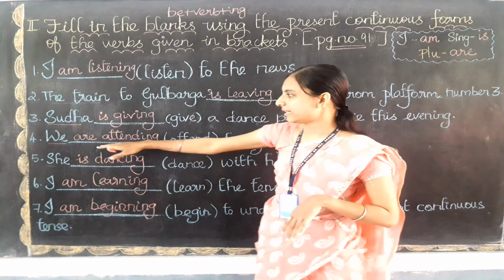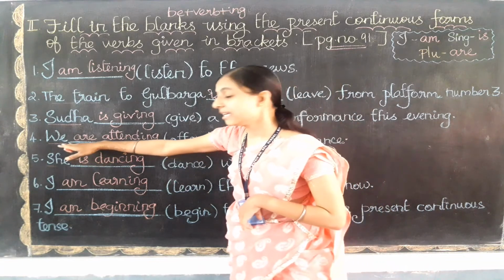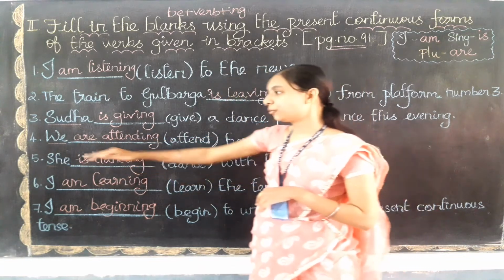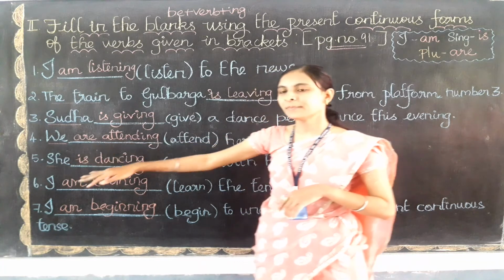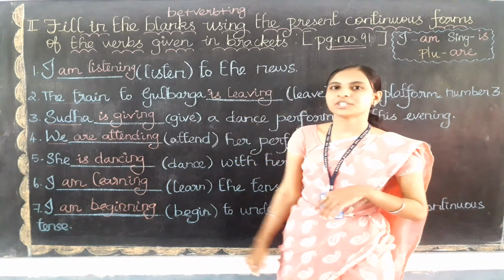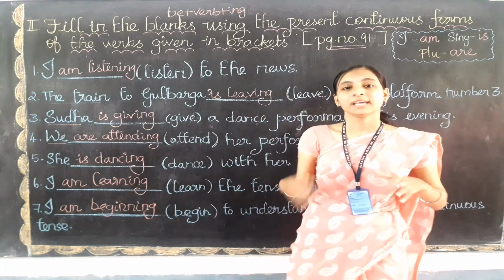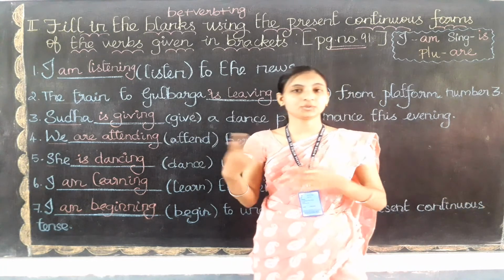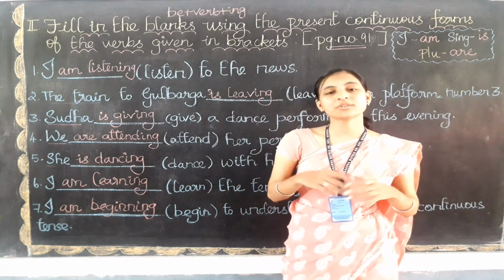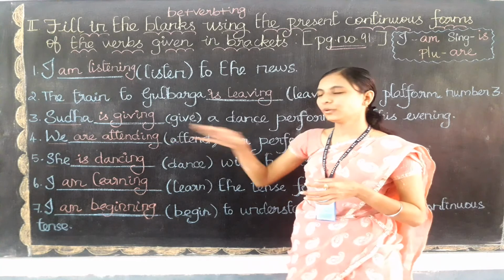So for the plural subject I need to use are, and then I need to add ing to it. So we are attending, they are going, you are listening. So these are some examples for the plural subject.